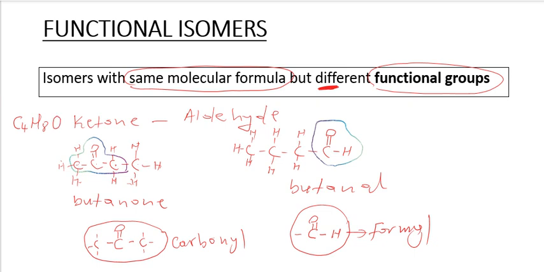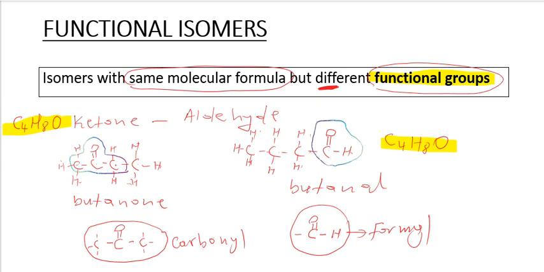Let's check this side. So we have 1, 2, 3, 4 carbon atoms. Hydrogen 1, 2, 3, 4, 5, 6, 7, 8. There are 8, and also we have only 1 oxygen atom. Look at this. This is the molecular formula. It's the same, but the structural formula is not the same. Look at the functional groups, they are different here and here.